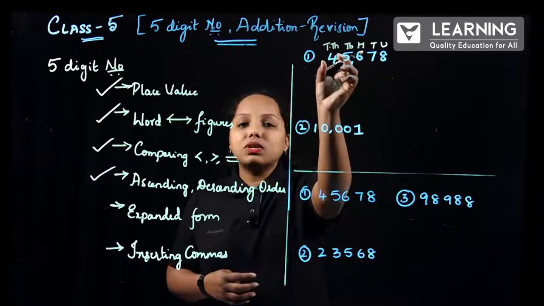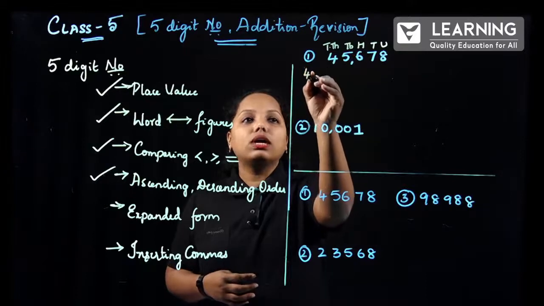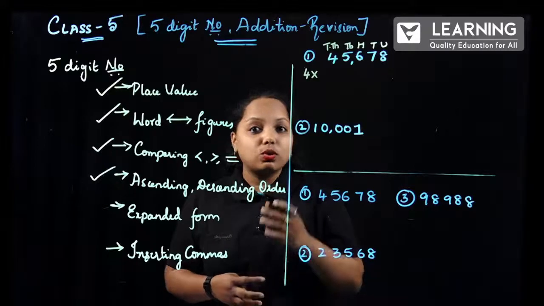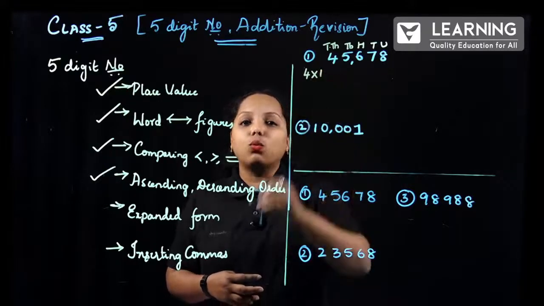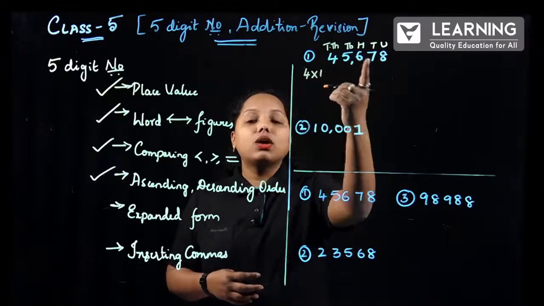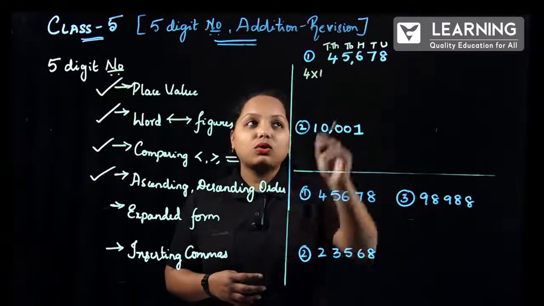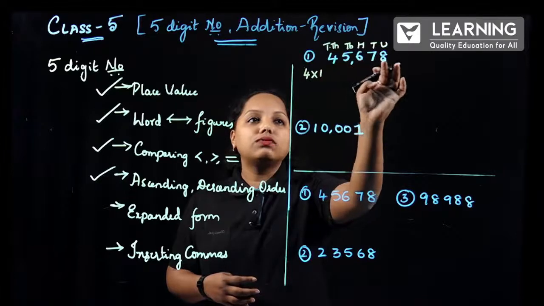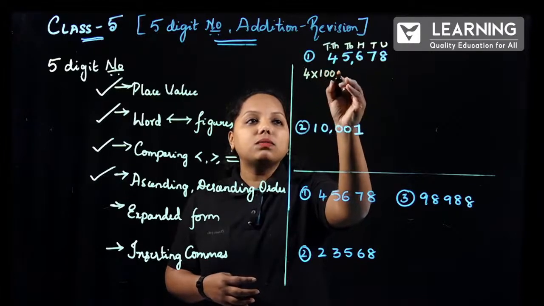So what is the first number? It is 4 into, how many zeros do I have to put? Before that, make sure you write 1. Next, you have to write the place values left out. Leave 4. What are the numbers? 1, 2, 3, 4. Make sure you write the same zeros over there.